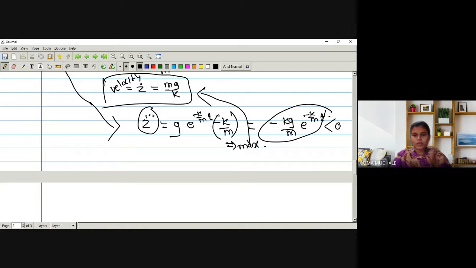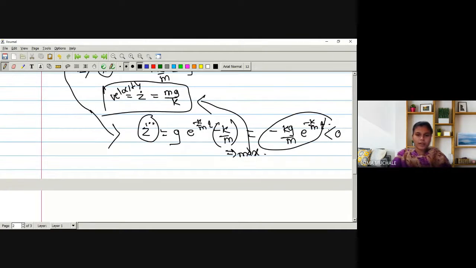K is not negative. Mass is also non-negative. Gravitational acceleration is also non-zero, and e raised to minus x is also non-zero. So hence we are getting the value of this term is negative, which means that the second derivative is negative. Second derivative of velocity, not of z. It is the third derivative of z, but it is the second derivative of velocity.